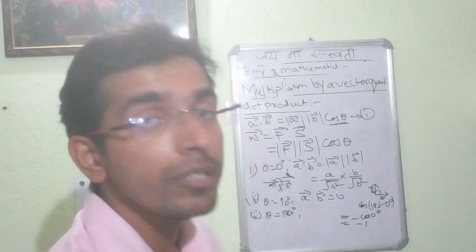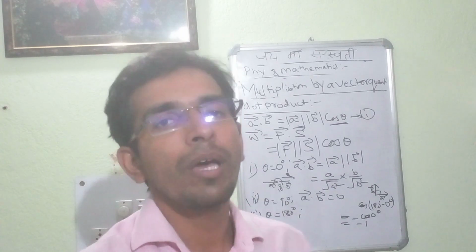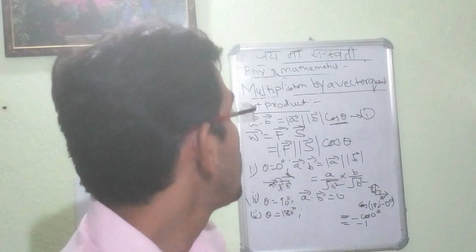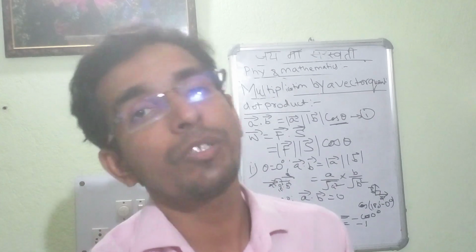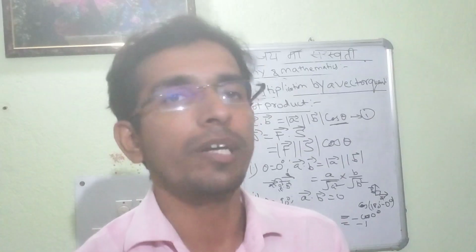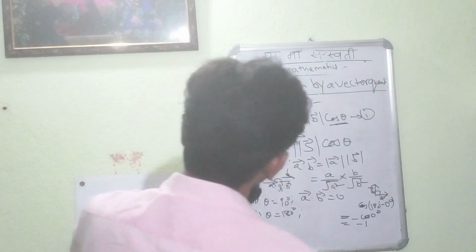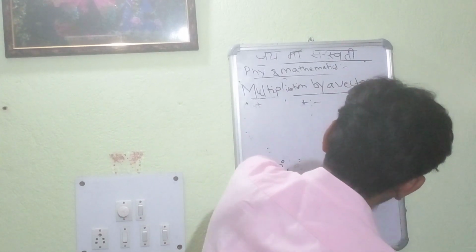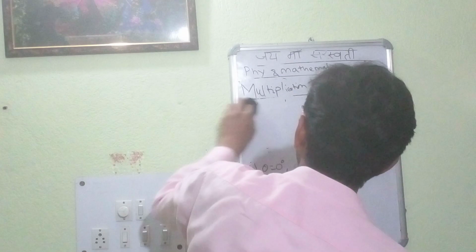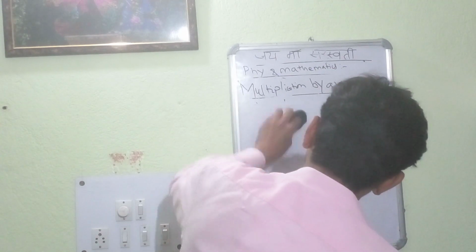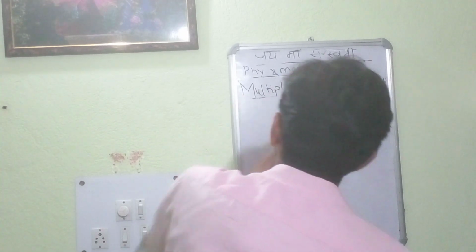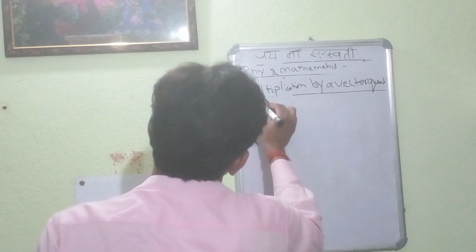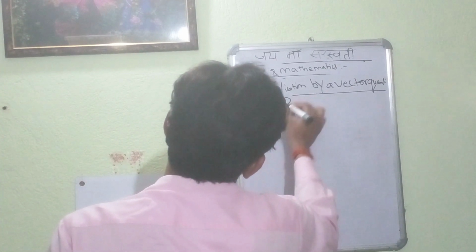So these are certain conditions whenever we are using the dot product. Now we will be switching over to the cross product of two vectors. We will be seeing the cross product of two vectors, vector A cross vector B. That is the cross